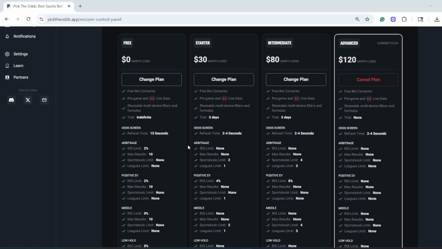But you can start with the free plan, build up enough bankroll, even with 2% ARBs and 2% positive expected values, because those small percentages compound over time, and you can use the entire suite of the tool for absolutely free. Now, Pick the Odds has one of the best tools in the first place, and yes, I do recommend going with the advanced functionality because there's absolutely no caps and you're able to use the tool to its fullest, but you can still use all of the tool's functionality in the free, starter, and intermediate version, and it is priced competitively, and it's even cheaper than other positive expected value, arbitrage, and real-time odds screens in the industry.